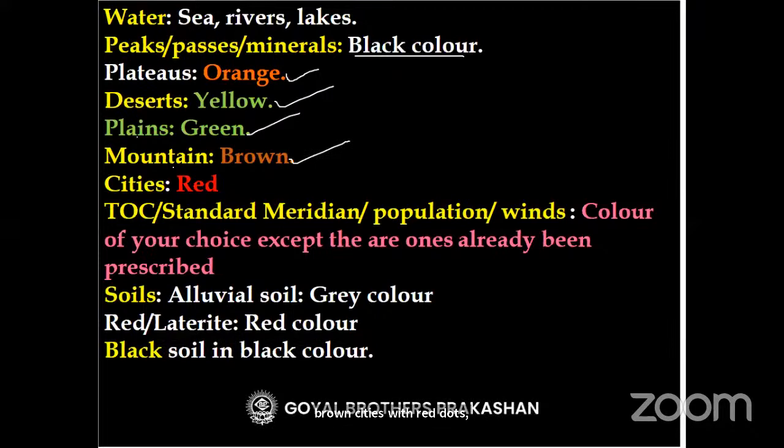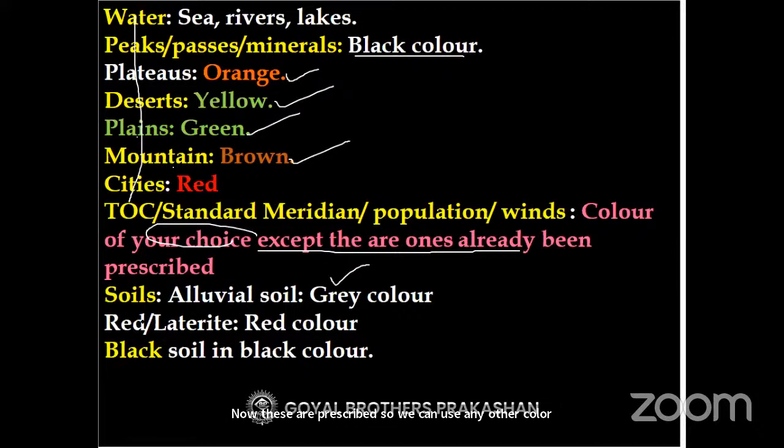Now, Tropic of Cancer, Standard Meridian, population, winds, we can use color of our own choice, except the ones which have already been prescribed. Now, these are prescribed colors, so we can use any other color than this. Now, alluvial soil you can show with gray color, red soil and laterite, of course, with red color, and black soil is shown with black color.